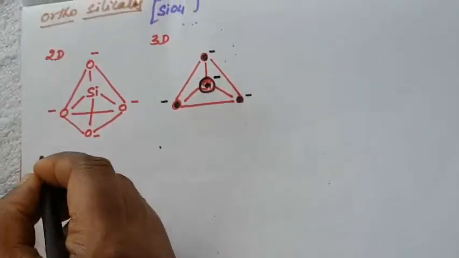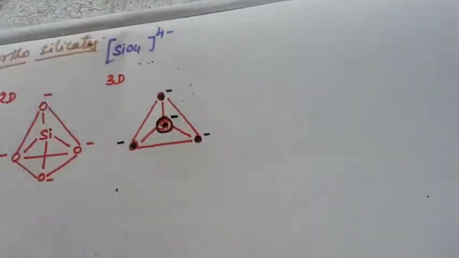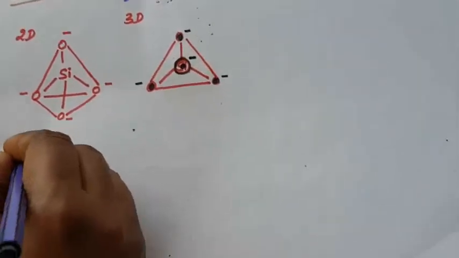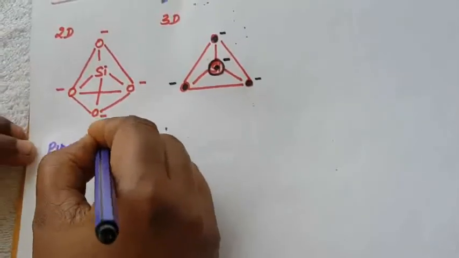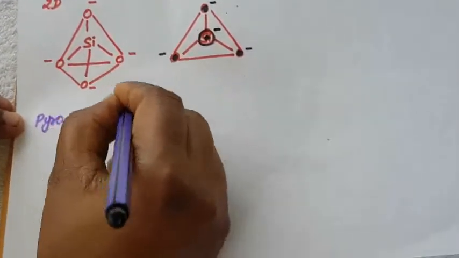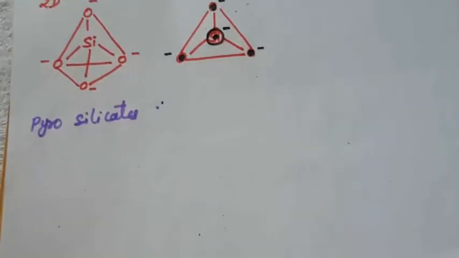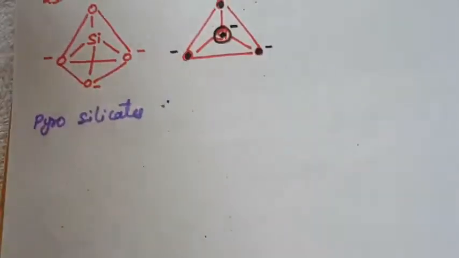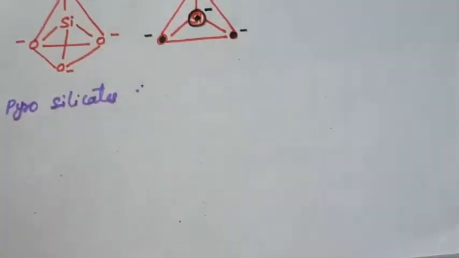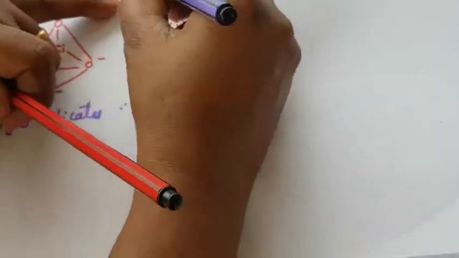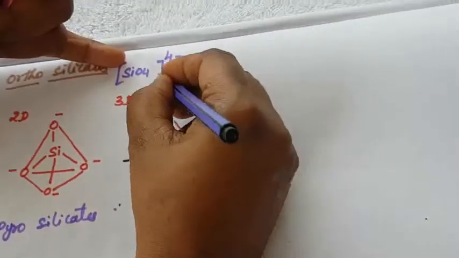So next one is pyrosilicates. What is meant by pyrosilicates? How will it be drawn? In pyrosilicate, here no oxygen will be sharing. So this is another one: no oxygen sharing.